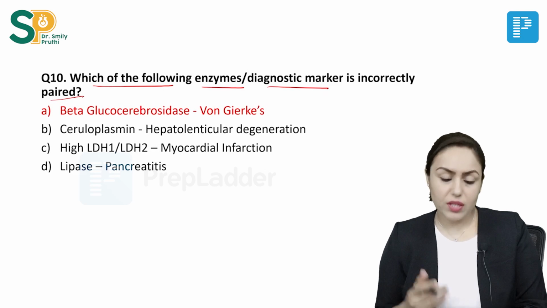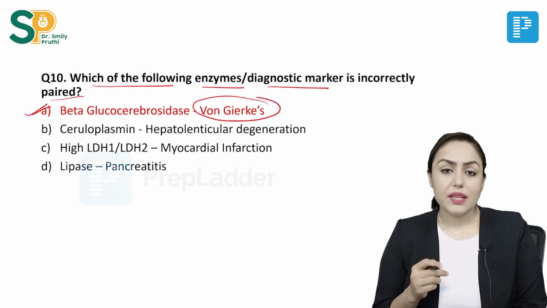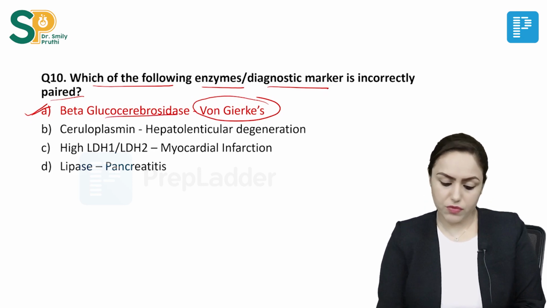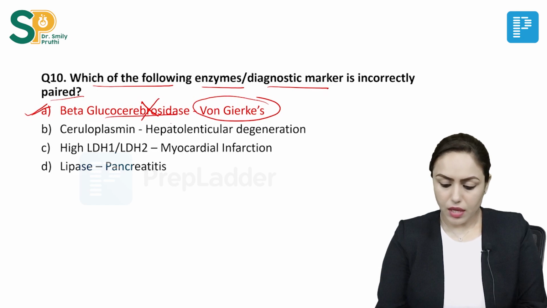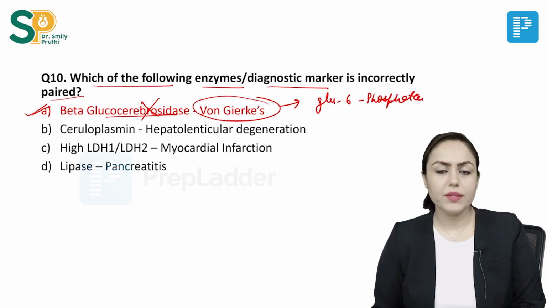The first option, A, von Gierke's disease, is paired with beta glucocerebrosidase, which is incorrect. In von Gierke's disease, the enzyme deficient is glucose 6 phosphatase, right?